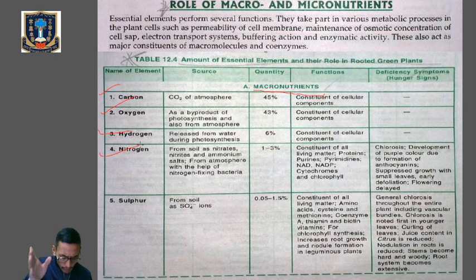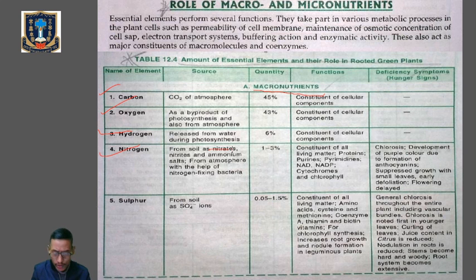The sources of nitrogen: listen very carefully. Nitrogen is mainly absorbed by the plant as nitrate ions, nitrite, or ammonium ions or ammonium salt.